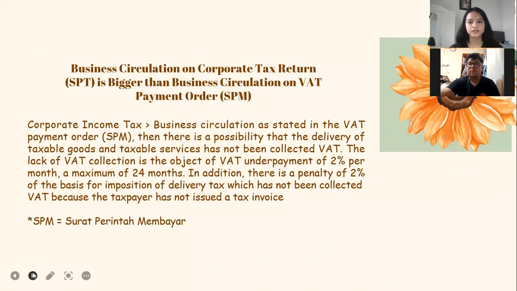So business circulation on the corporate tax return or SPT is bigger than business circulation on the value added tax payment order or SPM. Corporate income tax is bigger than business circulation as stated in the value added tax payment order or SPM, then there is a possibility that delivery of the taxable good and the taxable service has not been collected value added tax. The lack of the value added tax collection is the object of the value added tax underpayment of 2% per month, a maximum of 24 months.